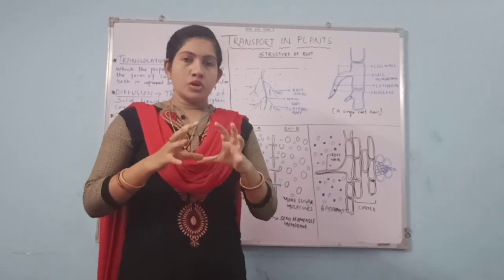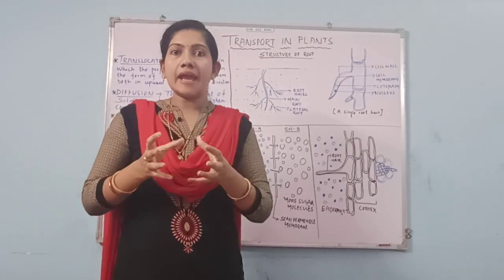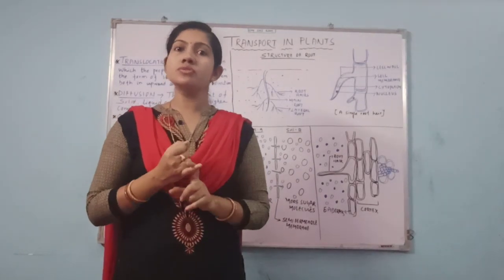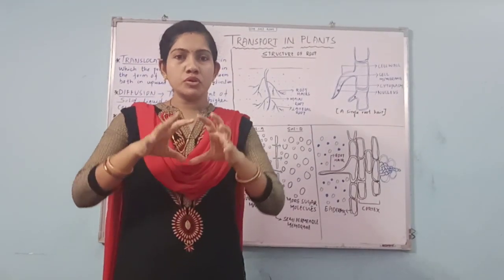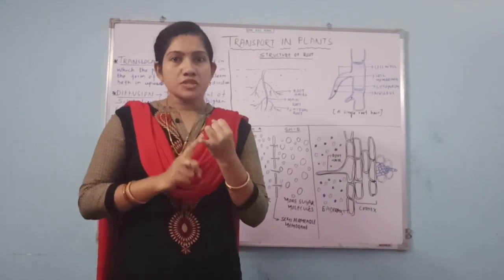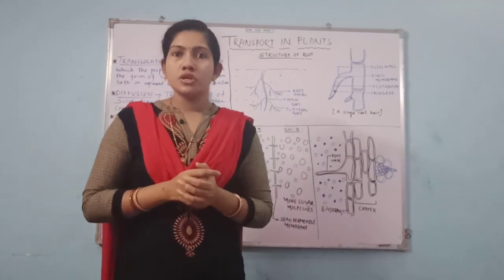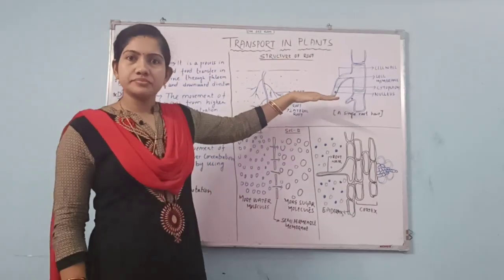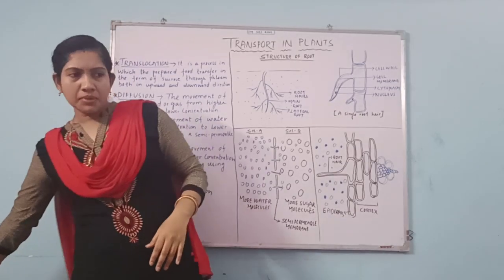Okay, so what thing in a plant acts as a medium for transportation? Roots. Whenever the root absorbs the mineral water, only then does transportation take place in plants. So at first we will see the structure of root. It is very simple.